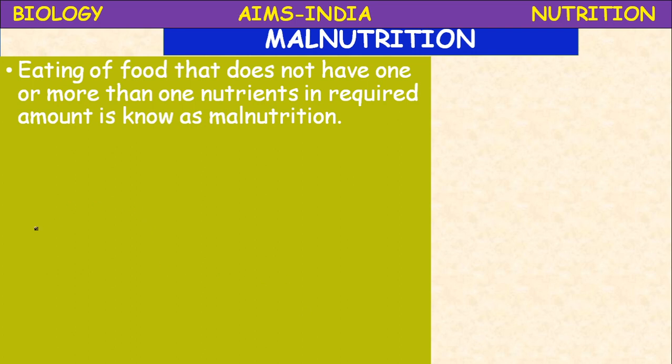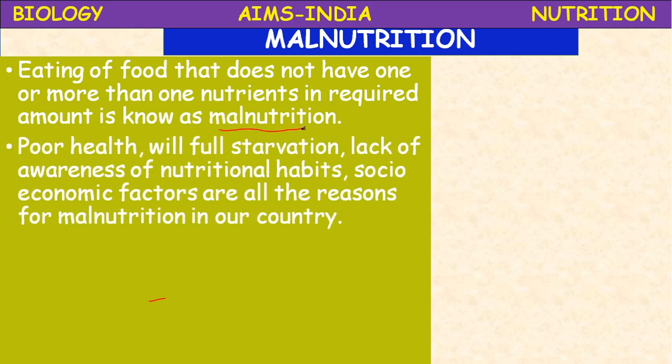So any disturbance in that balanced diet will lead to malnutrition. The definition of malnutrition: eating food that does not have one or more nutrients in required amounts is known as malnutrition.